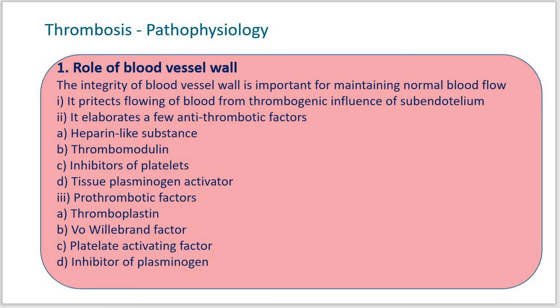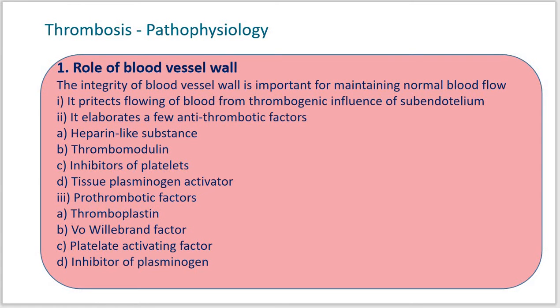Now after that, thrombomodulin converts thrombin into an activator of protein C, an anticoagulant. After that, again, there are inhibitors of platelet aggregation, such as ADPase and PGI2, or prostacyclin. These are nothing but the factors.